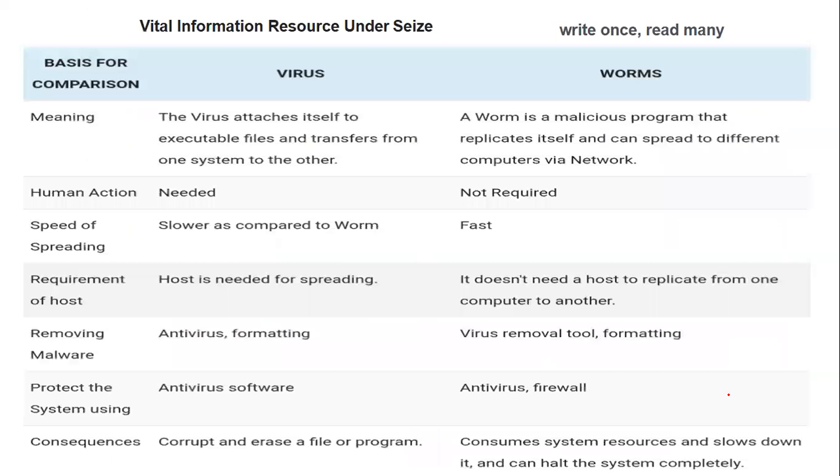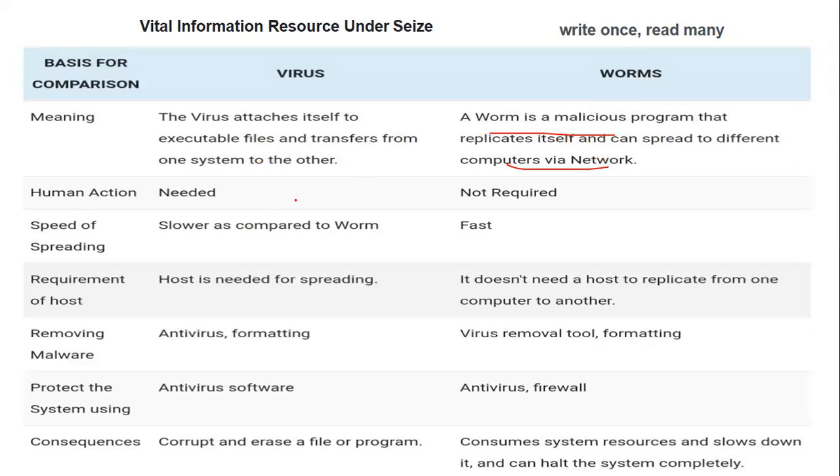Coming to the next topic, common threats on the internet in the form of viruses and worms. A virus is attached to executable files, whereas worms are malicious programs which can spread to computers via a network. For a virus, human action is needed to execute it, because it is in executable files, whereas for worms, no human action is required. Viruses are slower, but worms are much faster.